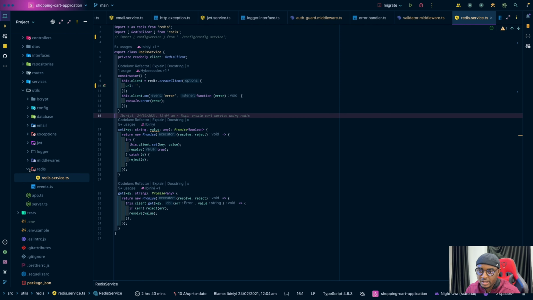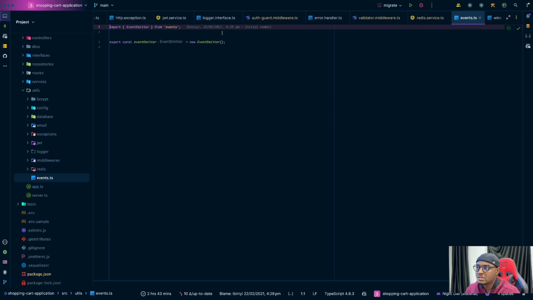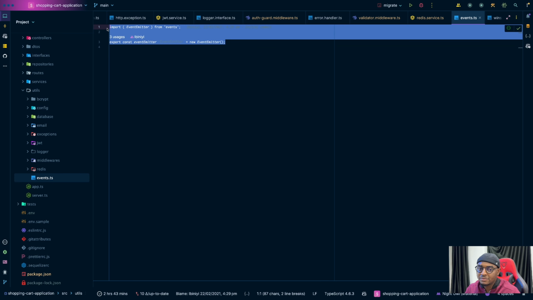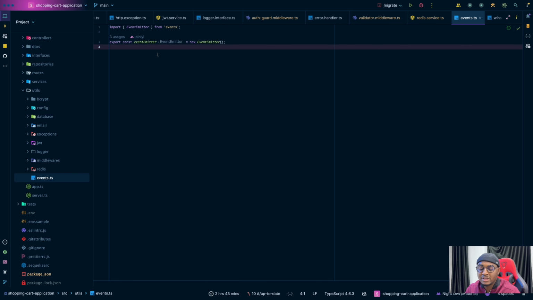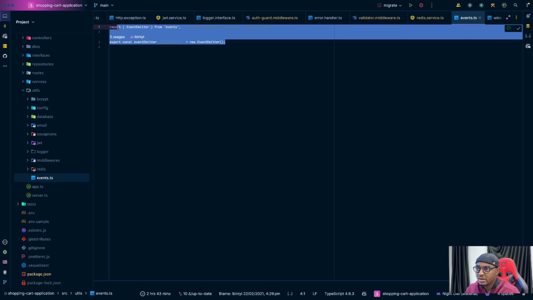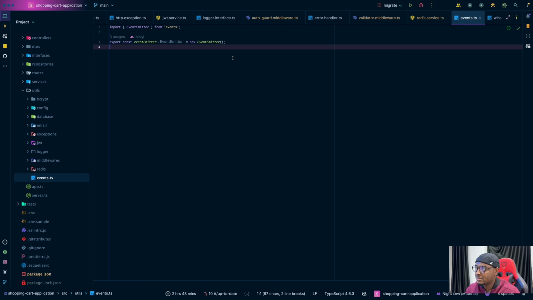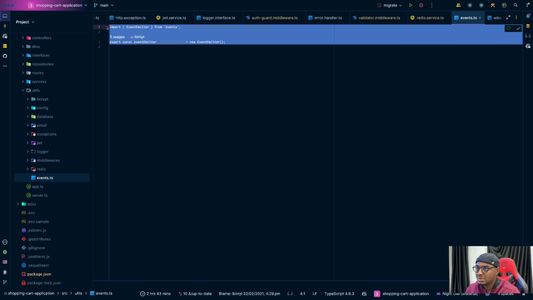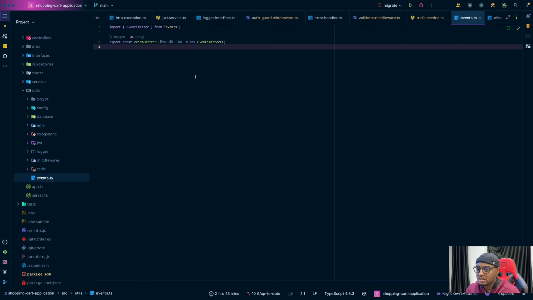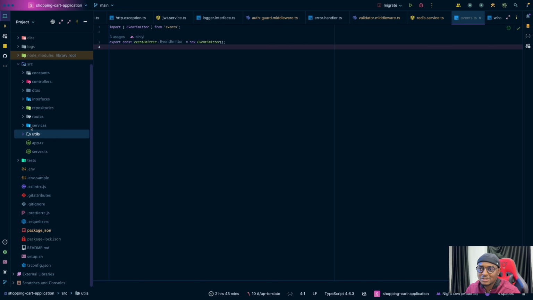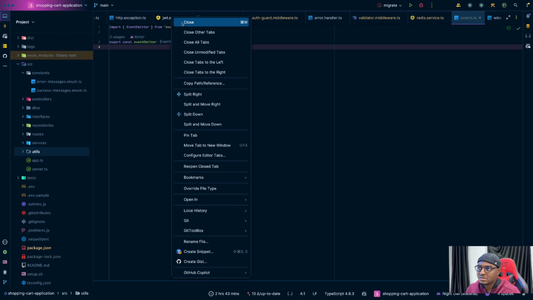Okay, so that's that. Events, yes, this is for event handlers, right? Event emitters in JavaScript. And this is a basic implementation of it. I will show you guys how it was used. So that's it for utils. What else? For constants, let me clear all this first.